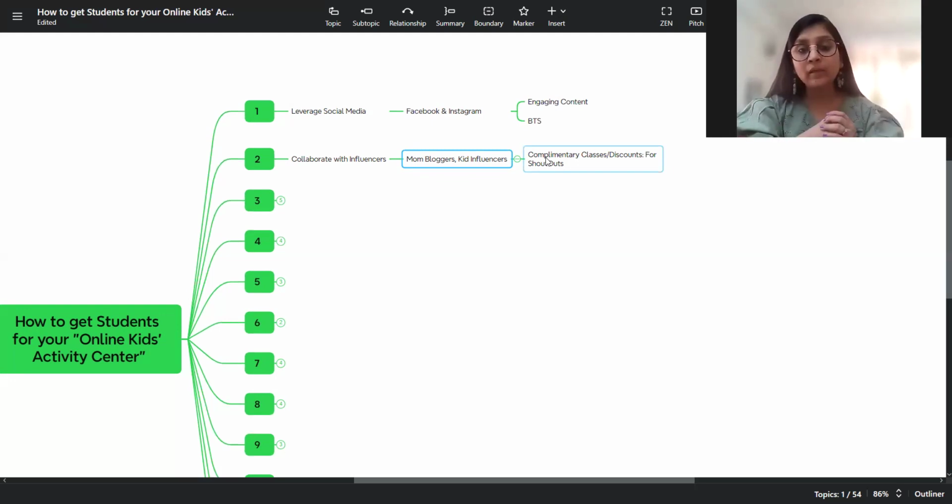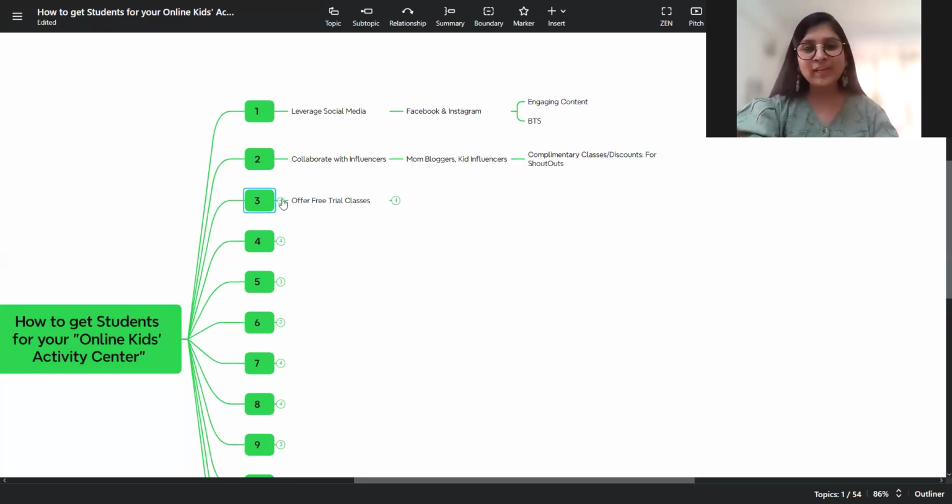And how you can collaborate is you can give them complimentary classes or discounts for their students, or maybe if on their social handles they do a shout out for your campaign, then you can give a complimentary discount or classes to their audience, or even to them themselves.